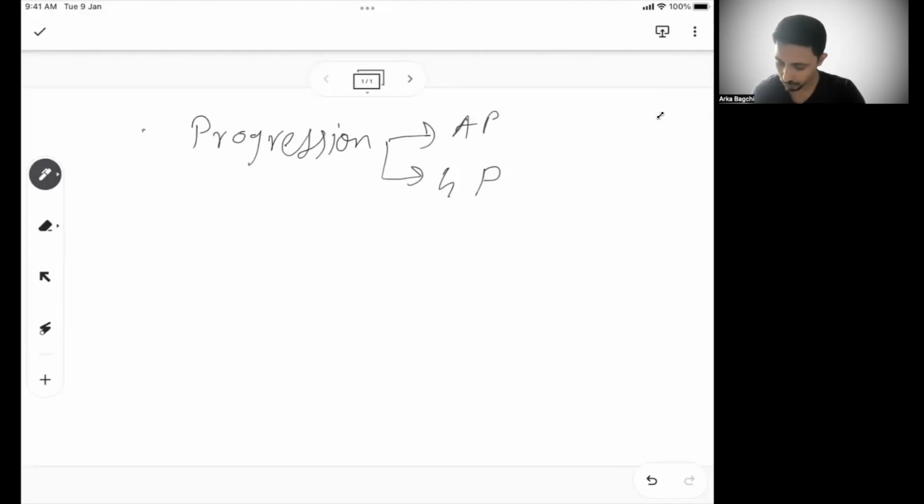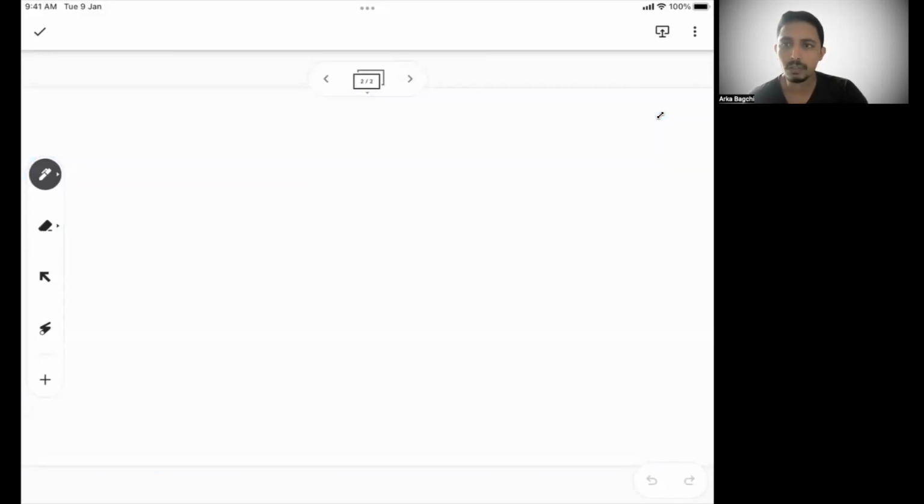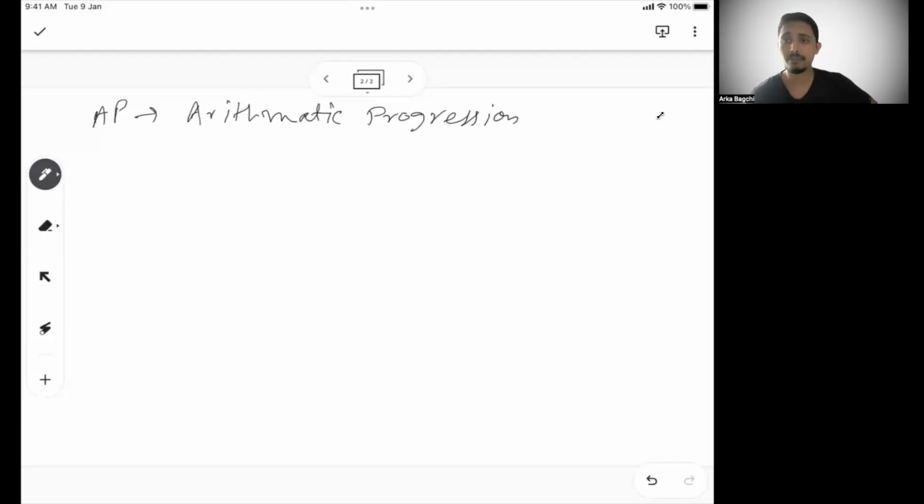So let's move on. We first start with AP, or like I said, arithmetic progression. Now, what do I mean by arithmetic progression? Let's say you have a set of numbers, and not any random set of numbers. Let's say the numbers look like 3, 5, 7, 9, 11, like this. Then you have another set of numbers.